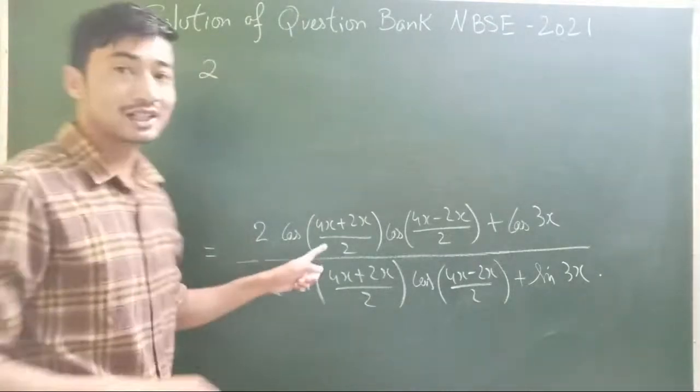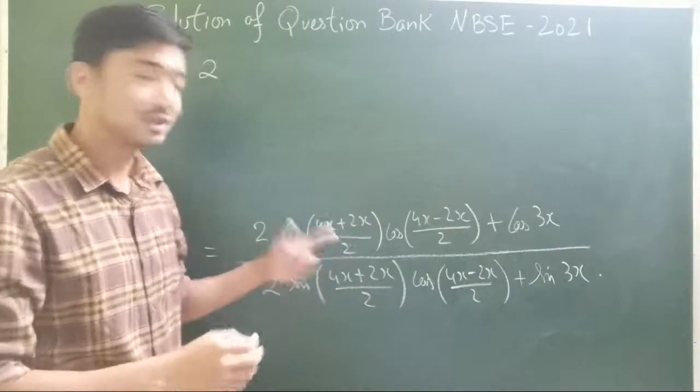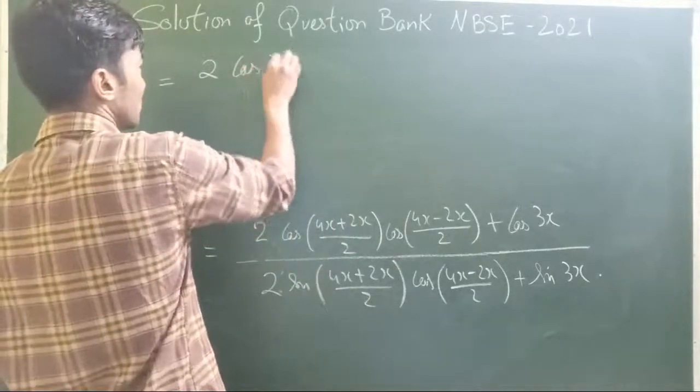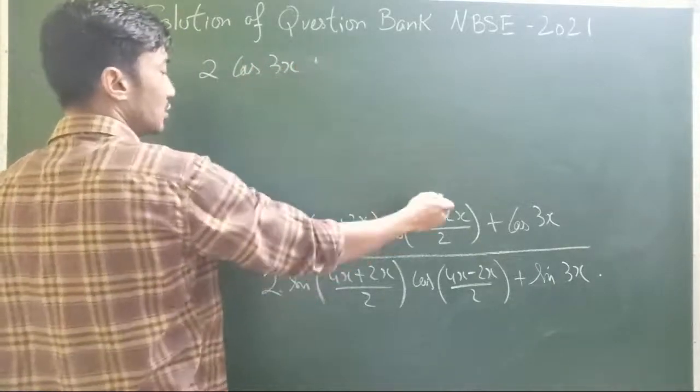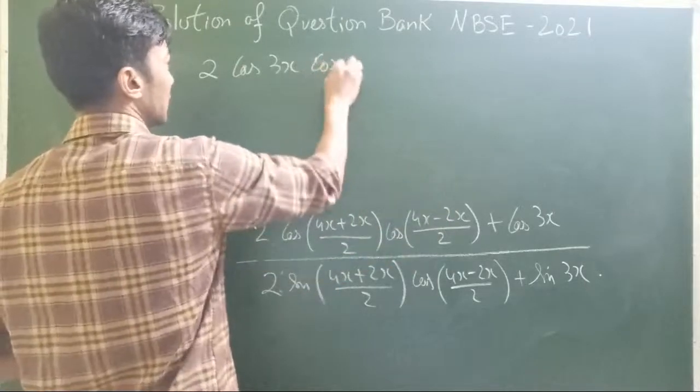Twice of, I'll do it directly here. 4 plus 2 is 6. 6 divided by 2, 3. So cos of 3x, and this is 2x divided by 2, that's just going to be cos x.